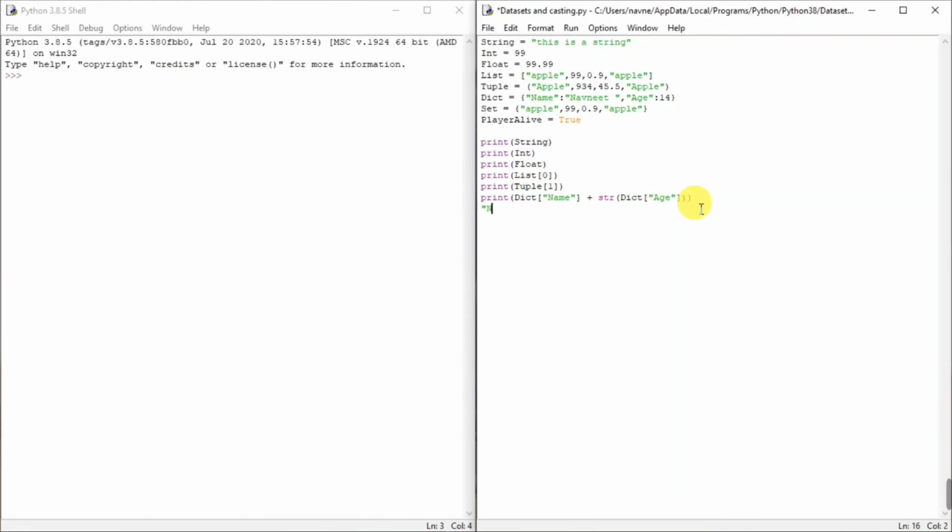So next thing is I just want to print out the set. Oh sorry, print set. Now you'll see that the apple will be printed only once. I'll print out the player alive. Now let's try running it.